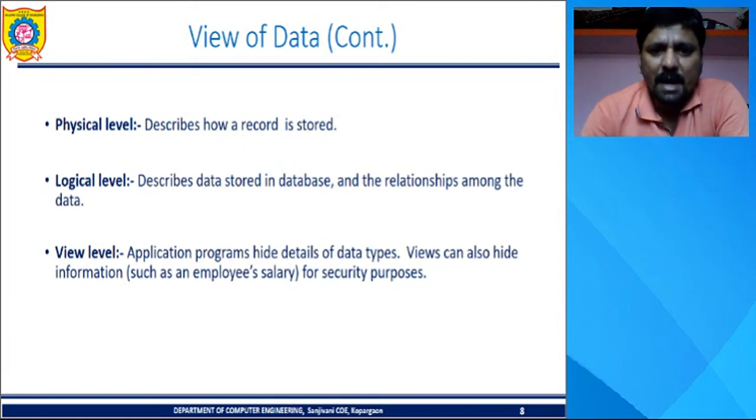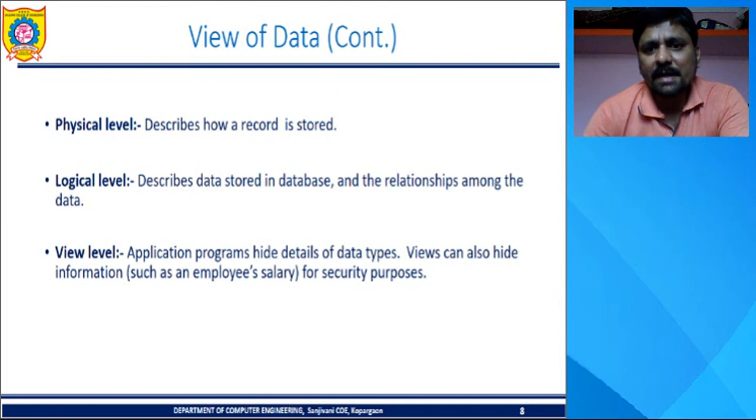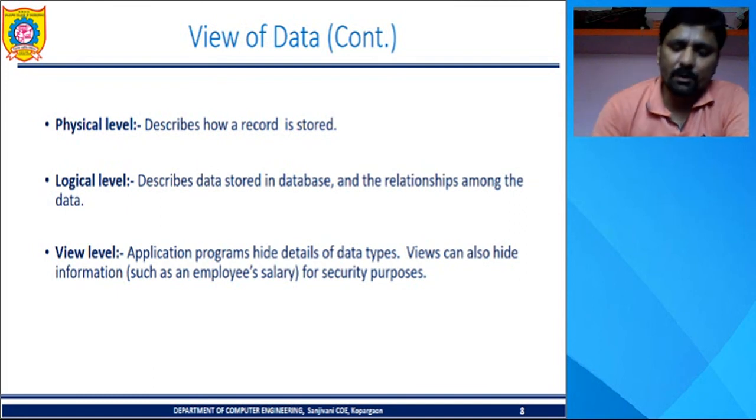Most important, the logical level describes the data stored in the database and the relationships among the data. In the view level, application programs hide details of data types. Views can also hide information such as an employee's salary for security purposes. It is required to hide some information, and that information can be hidden by using the view level.